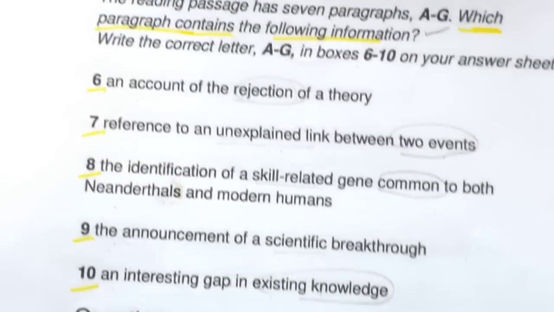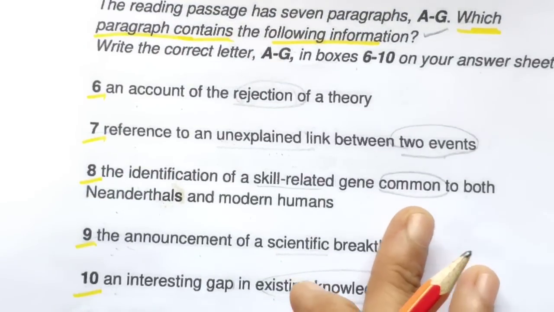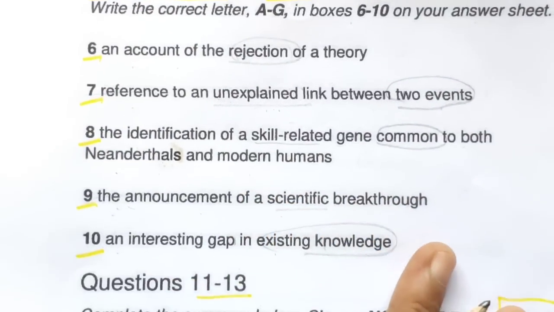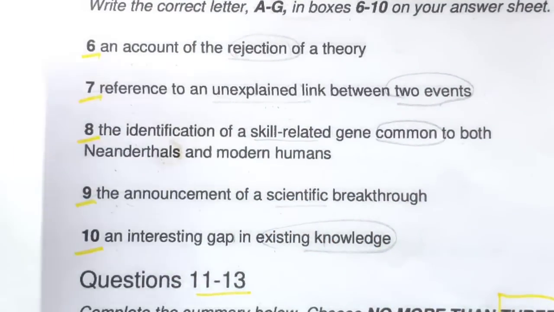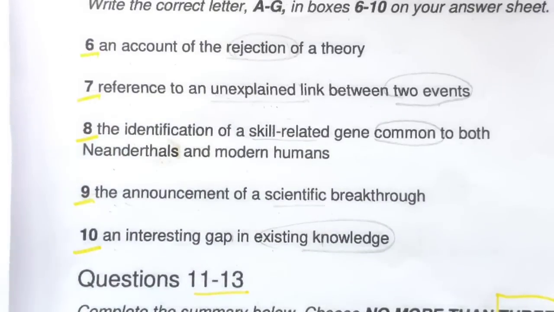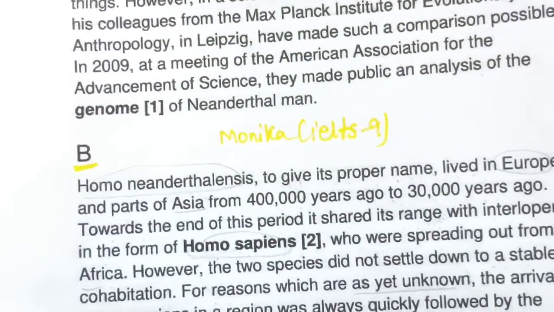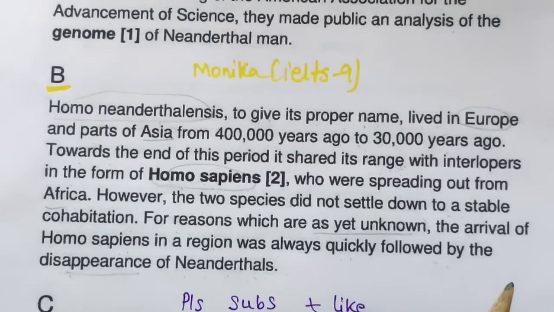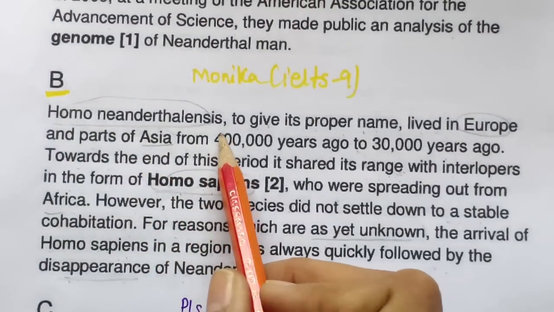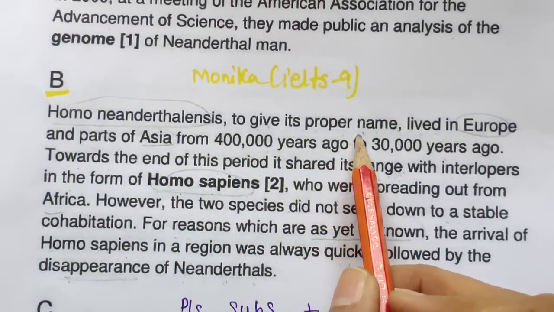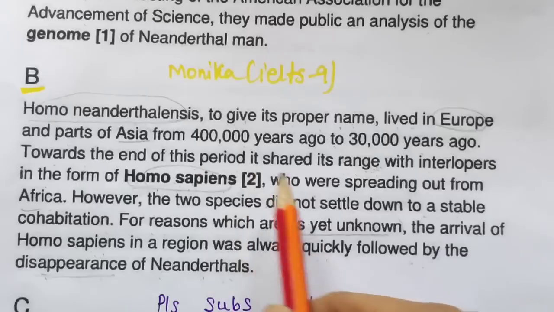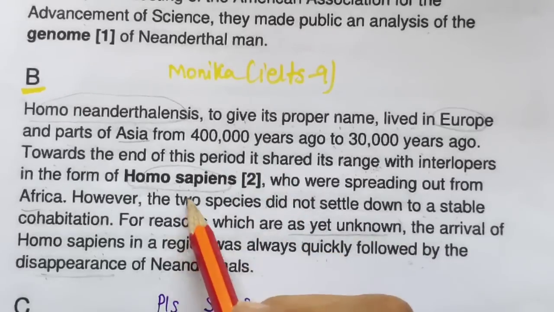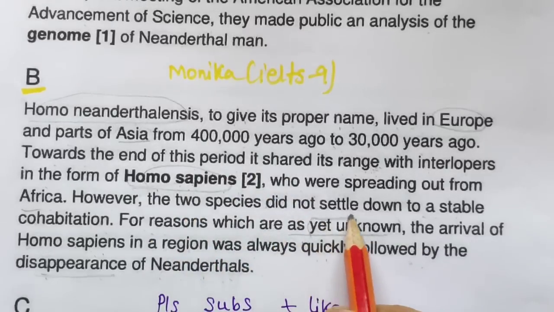Okay, so we have read only A, B, C, D, four paragraphs. First I will go to those paragraphs which we have already read. Here we have read B paragraph. I will show it to you again. Homo neanderthals, to give its proper name, lived in Europe. This we have selected for reasons which are not yet known.